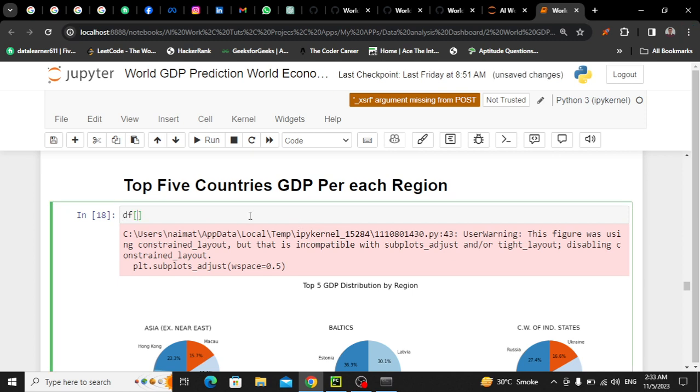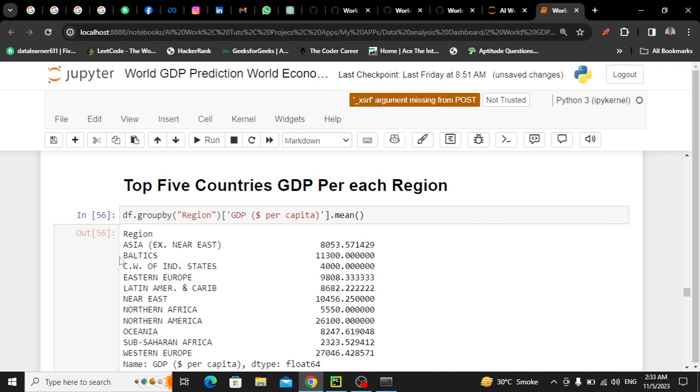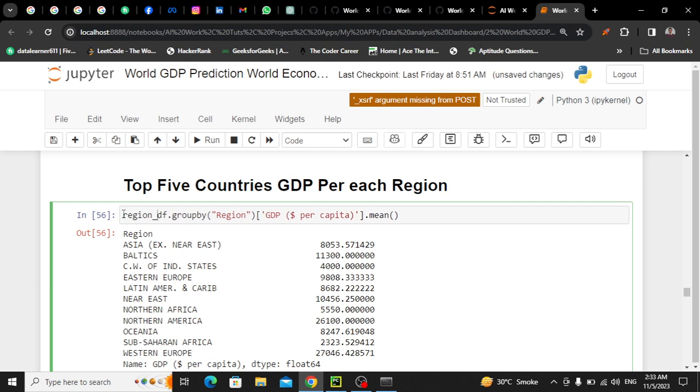So first of all, df.groupby region, का जो GDP है उसका mean calculate करो। इसका मतलब ये होगा कि जितने भी countries हैं उन सब का, हमने GDP for each region mean calculate किया। Okay, यानी sorry, all region का नहीं, each region का, not all region का। इसको मैं कहता हूँ region GDP,